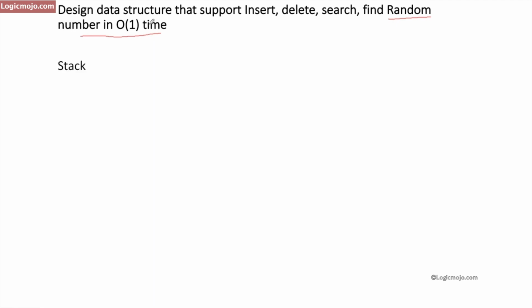Consider if we choose a stack. If I take a stack as my data structure, insert means I can do the push operation in O(1) time. Similarly, I can do the delete, the pop operation, also in O(1) time. The search operation inside a stack cannot be done in O(1) time because you need to traverse all the elements in the stack. So that's why I can't use a stack.